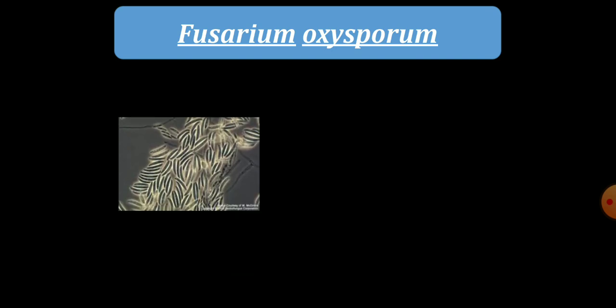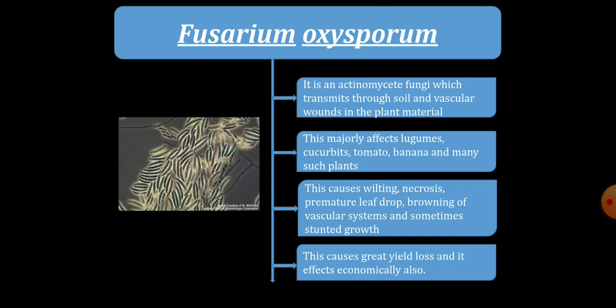The first example for this is Fusarium oxysporum. Here we can see the picture of Fusarium. It is an actinomycete fungi which transmits through the soil and through the vascular wounds in the plant material. This majorly affects the legume plants, cucurbits, tomato plant, banana, and many Solanaceae family members also. This causes wilting, necrosis, premature leaf drop, browning of vascular system, and sometimes forms stunted growth. This causes great yield loss and it affects economically.